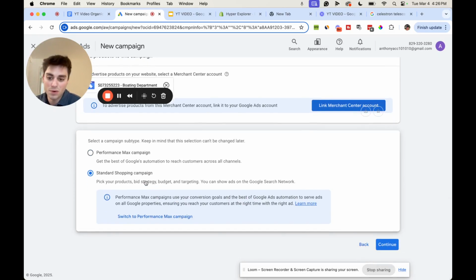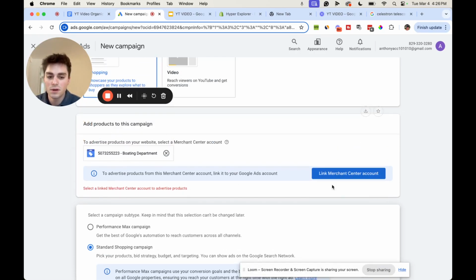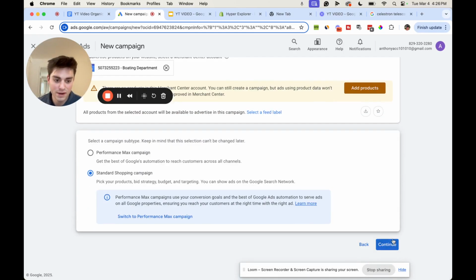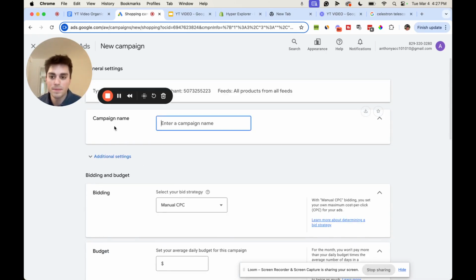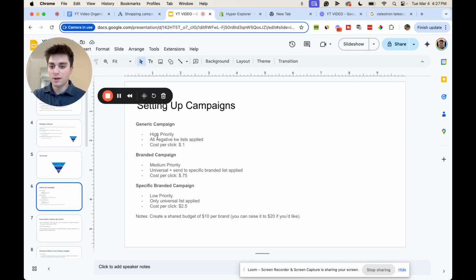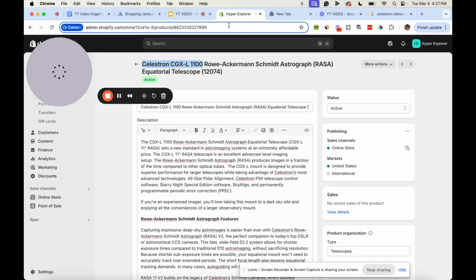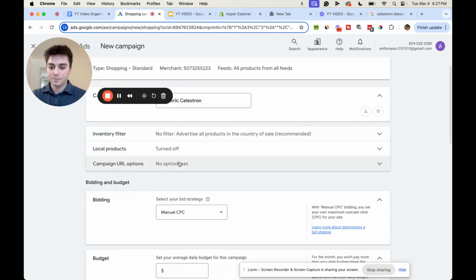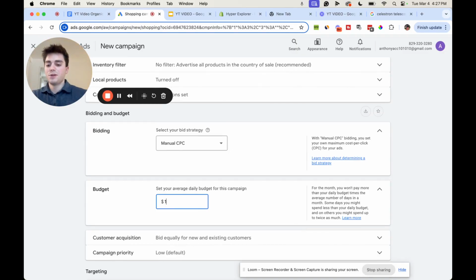So standard shopping campaign, we're not going to do PMax, Performance Max, for now. Hit continue. It looks like I might have to connect it real quick, so give me a sec. Okay, so I had to link an old GMC account, so that's fine. I'm just going to hit continue for now. And then we're only going to be running ads to one brand in this scenario. So like I said before, we have generic, branded, specific branded. What we're going to do is generic Celestron, because that's the brand name that we're running ads to. Manual CPC budget, you can do $15 for now.